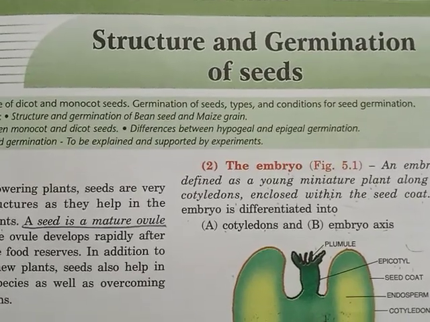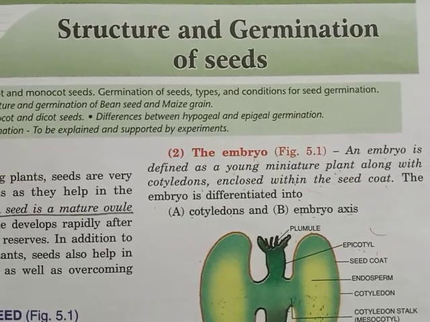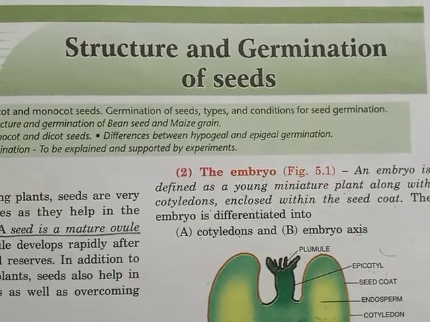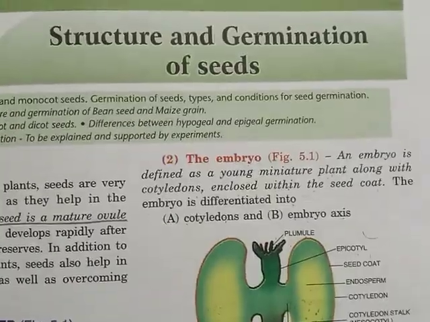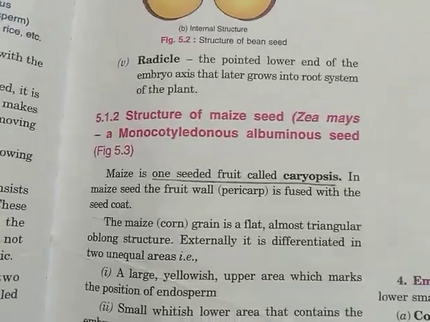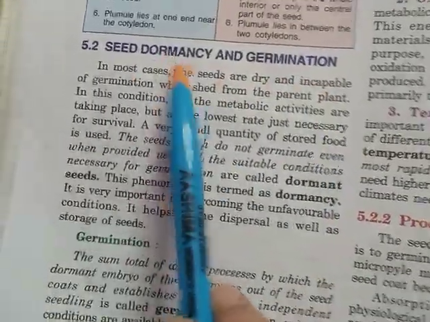Hello everyone. This is the D part of structure and germination of seed. In the previous video clips, I have explained the structure of dicotyledonous and monocotyledonous seeds. In this session, we are going to study the germination of seed and seed dormancy.